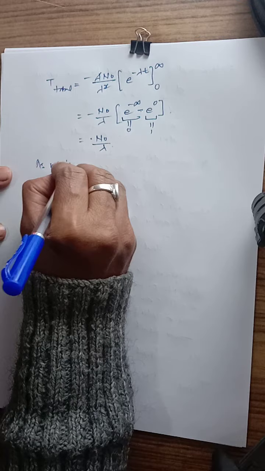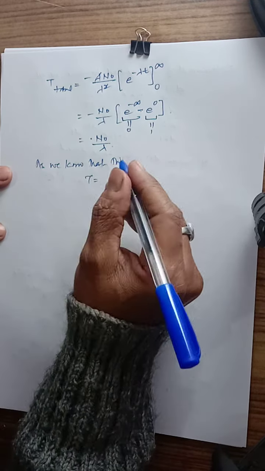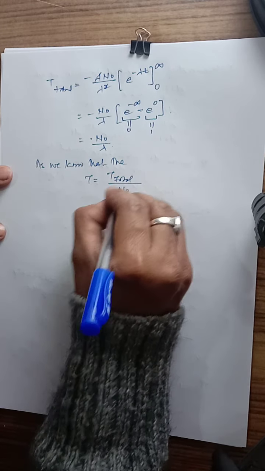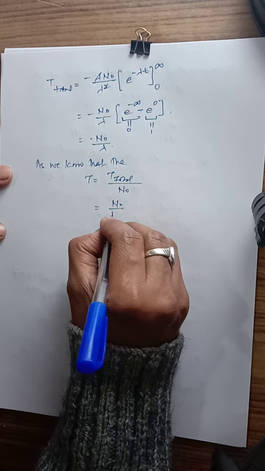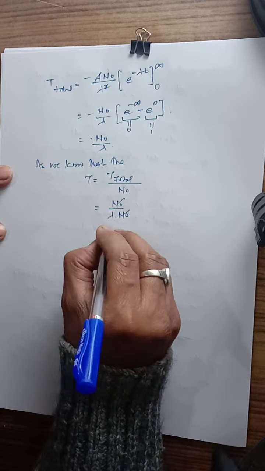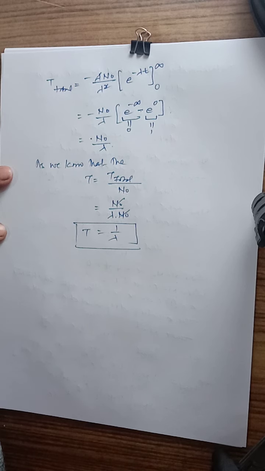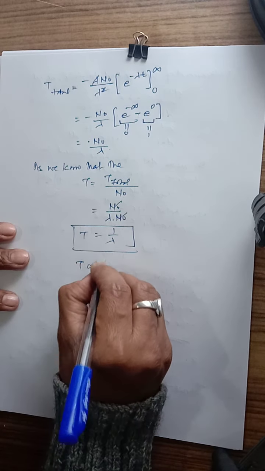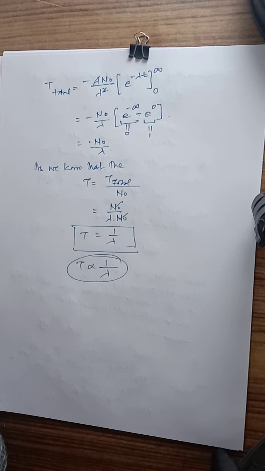As we know that tau, the mean life, is T total divided by N0. So T total is N0 by lambda, divided by N0. So it becomes 1 upon lambda. So it is the average or the mean life of the radioactive substance. It is also inversely proportional to the decay constant, that is lambda.